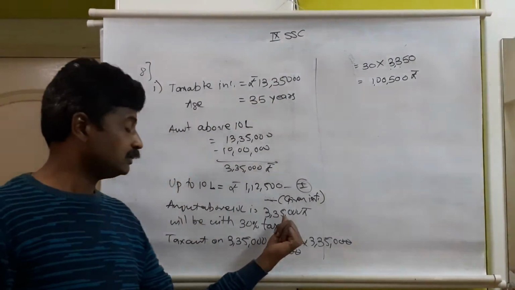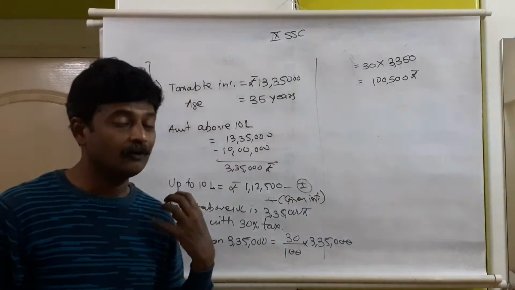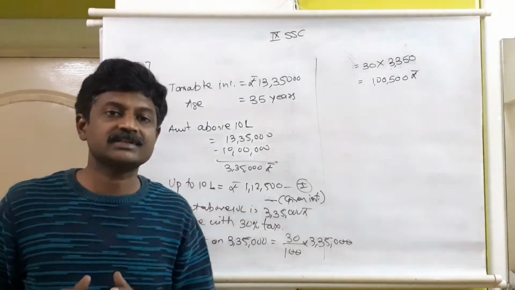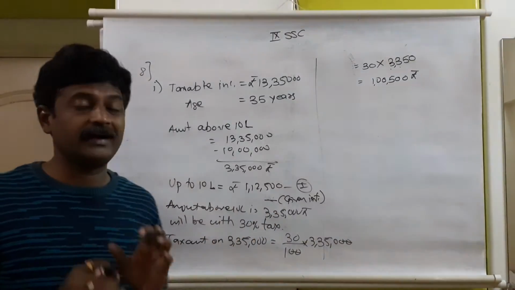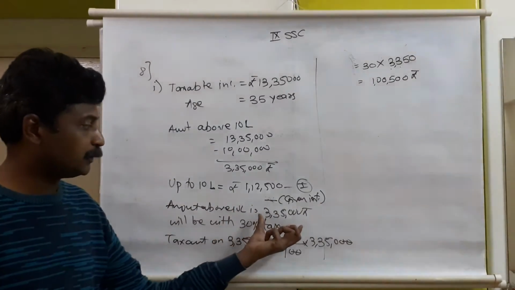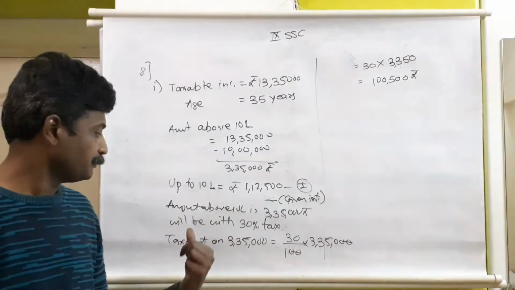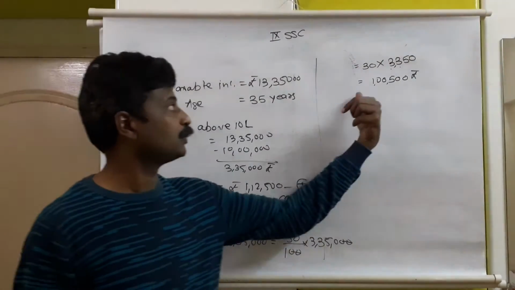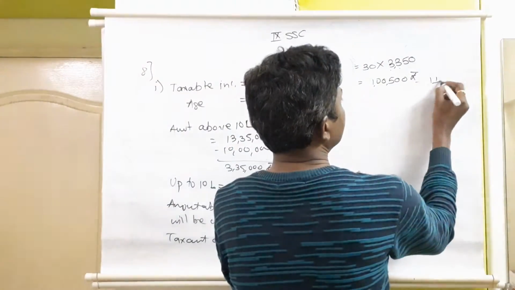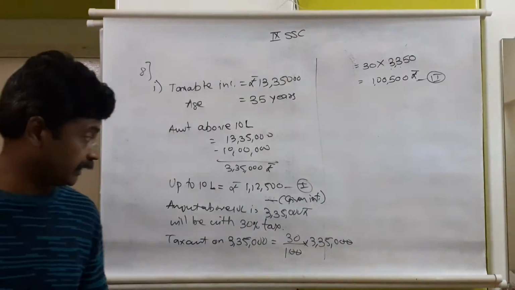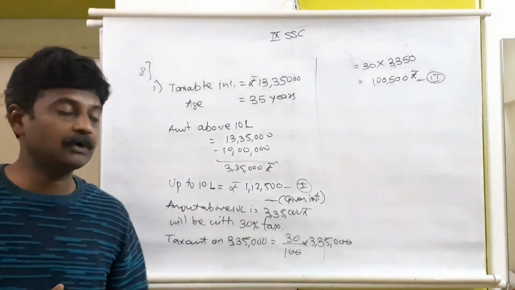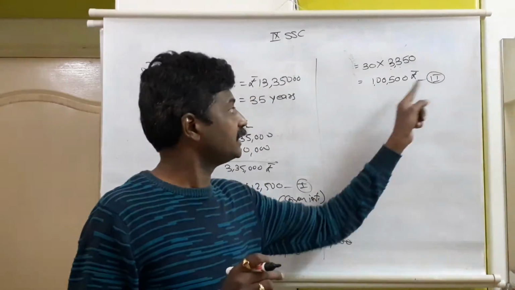1,05,000 rupees he will be paying on this 3,35,000 rupees with 30% tax, as that amount is more than 10 lakh. So for the first 10 lakh he is paying 1,12,500 as per the given information in the syllabus. Above 10 lakh rupees, that is the amount 3,35,000, he will be paying with 30%. 30% of 3,35,000 comes to 1,05,000 rupees. This will be the second tax which he is going to pay. First tax amount he is going to pay for the first 10 lakh rupees, then the second tax amount for the amount above 10 lakh rupees. That is in equation number 2.